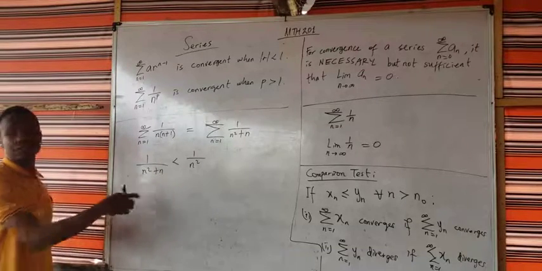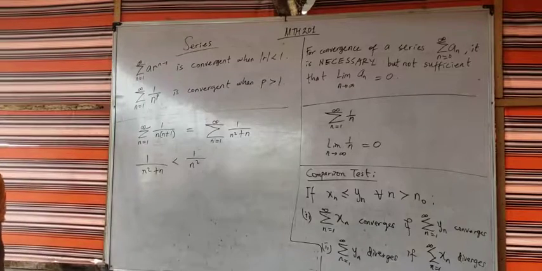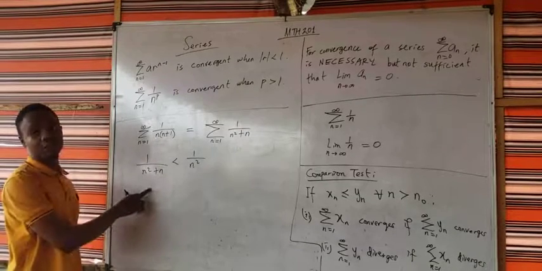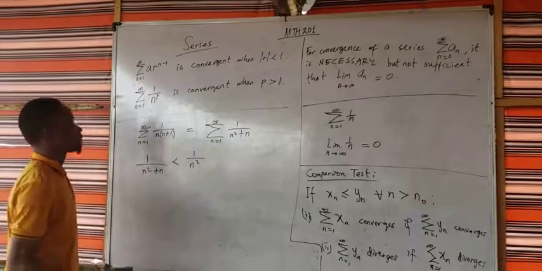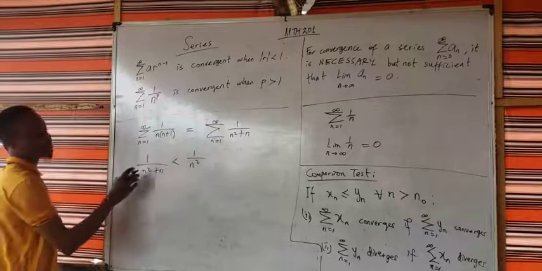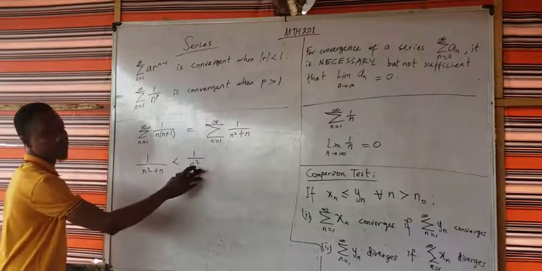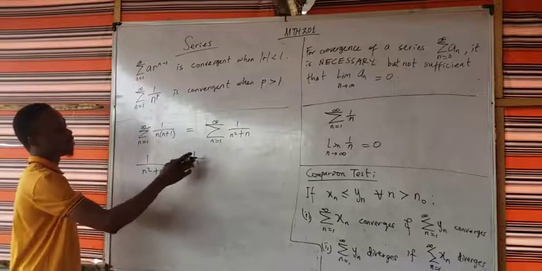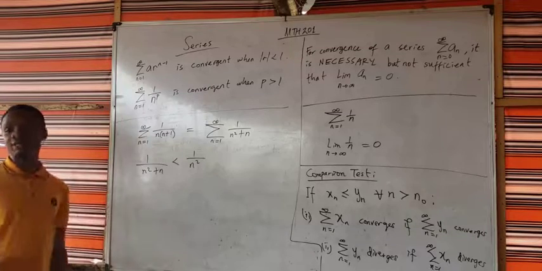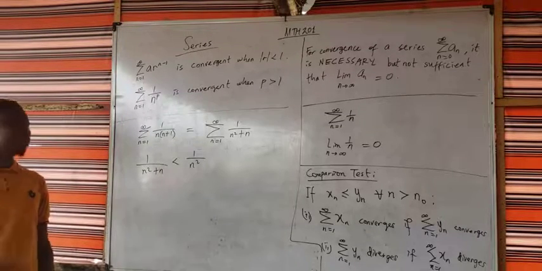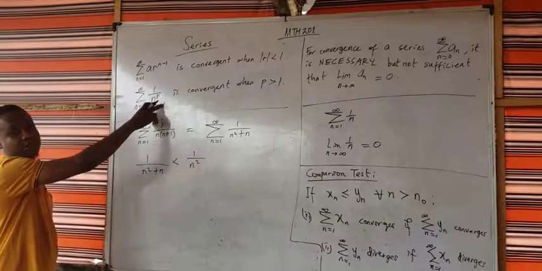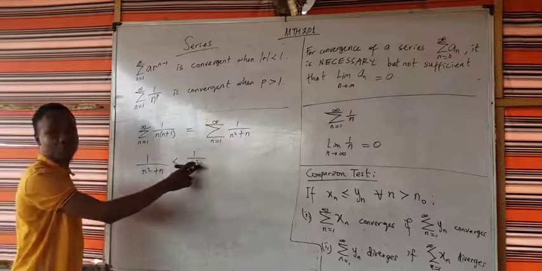You know this is always positive. N represents a natural number which goes from 1 upward. So this is always going to be greater than this. Does that make sense to you? So if I consider this as a series and I consider this as a series, what can I say about both of them? Can I tell its convergence, whether the series is actually convergent or not? In this case, I have 1 over n squared, which is a P series with p equal to 2. Does that make sense?